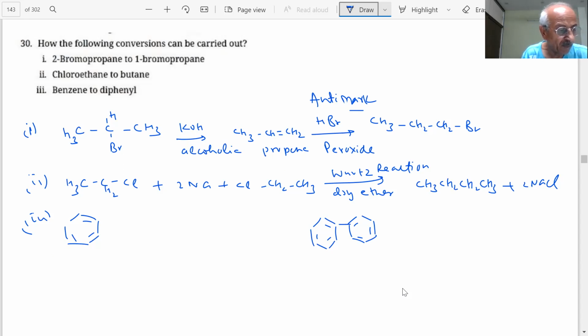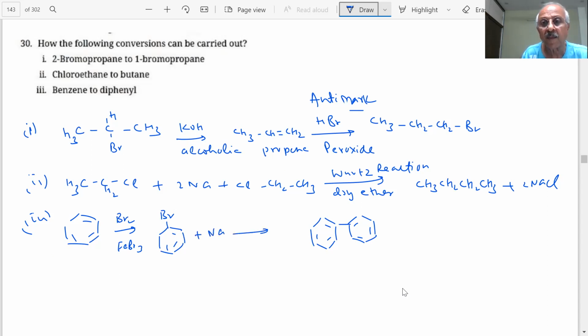First, we can react benzene with Cl2 in the presence of anhydrous AlCl3. So it will form chlorobenzene. And then the Fittig reaction. What are the reagents used in the Fittig reaction?